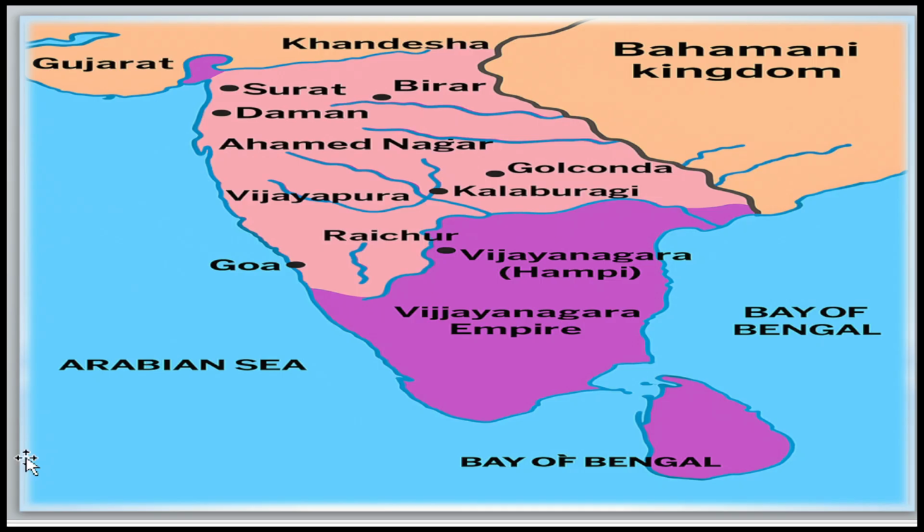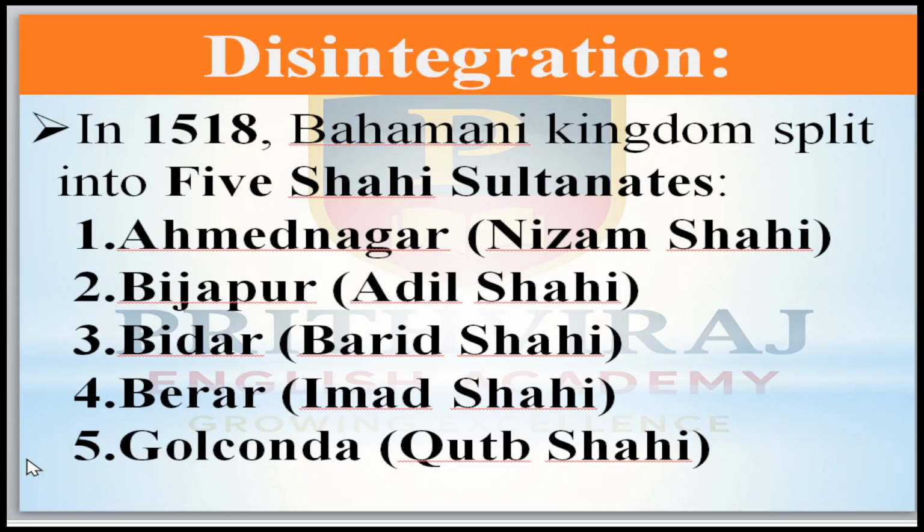Now move to the disintegration, the division of the Bahmani kingdom. In the year 1518, the Bahmani kingdom was divided into 5 Shahi dynasties, 5 sultanates. First one is